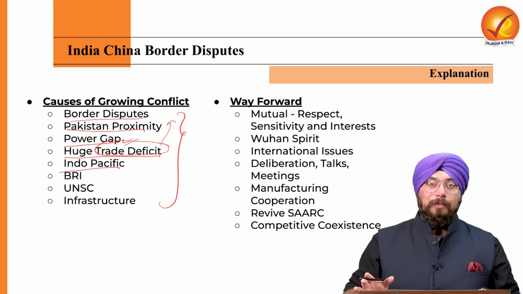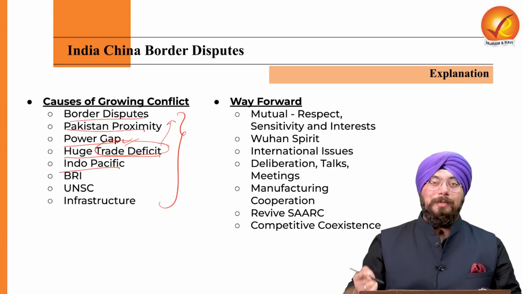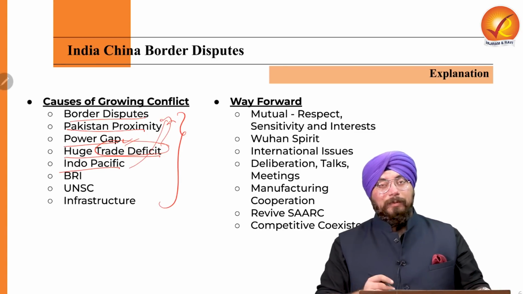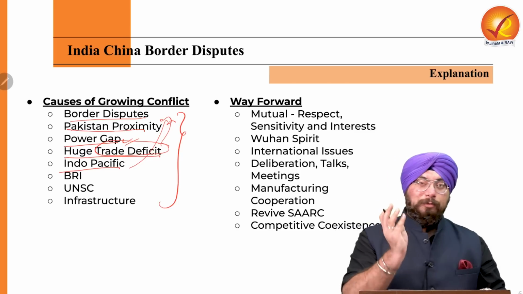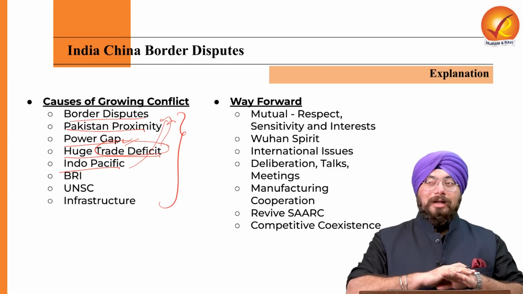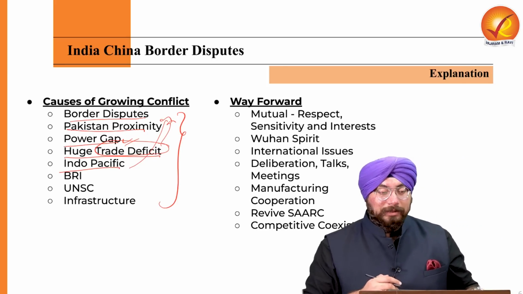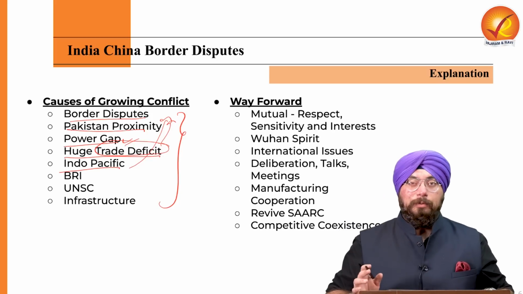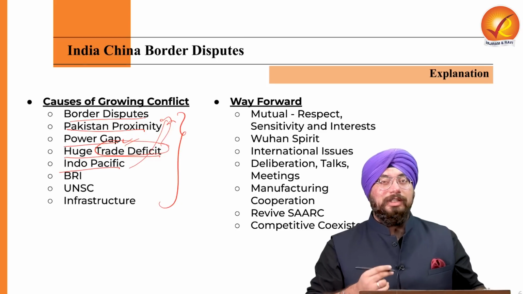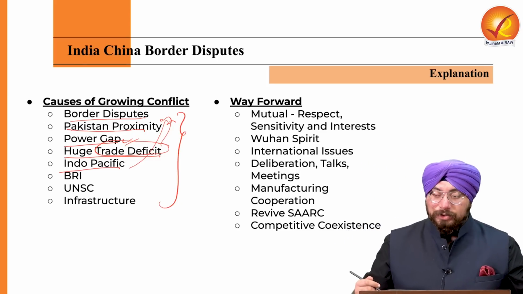Because of China not ensuring a free and open Indo-Pacific region, it is a bone of contention between India and China. Because what India wants is a free, open, inclusive, and a very, very holistic Indo-Pacific region, right? But China is totally opposite to the idea of this Indo-Pacific which India has, which is why there is growing conflict between India and China.